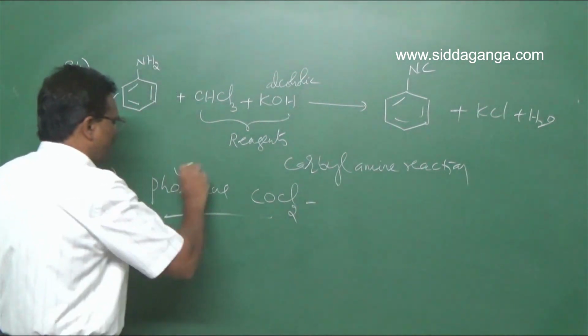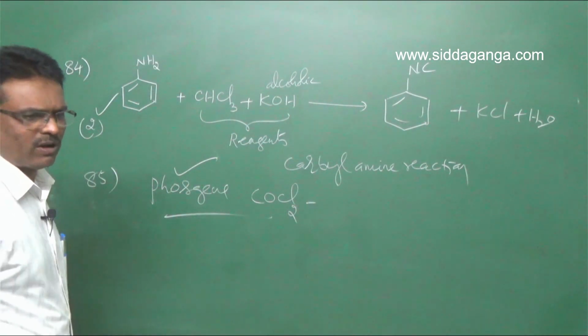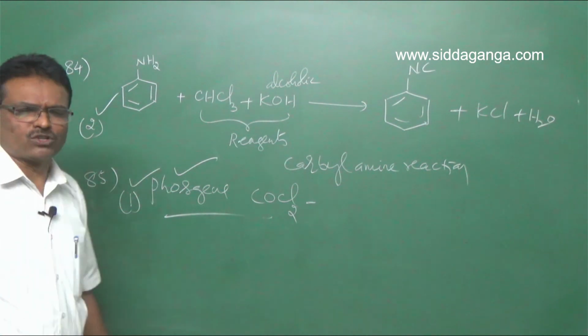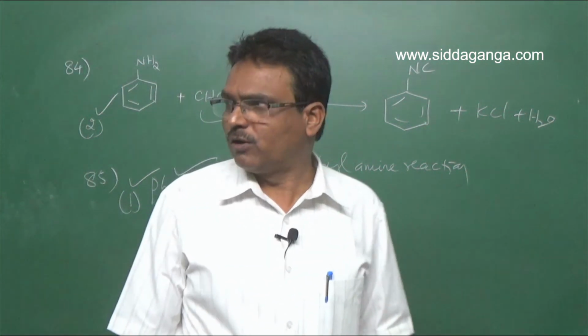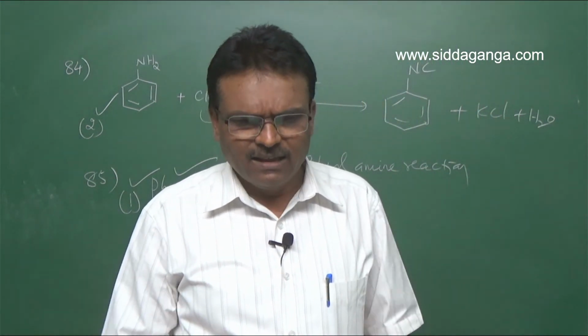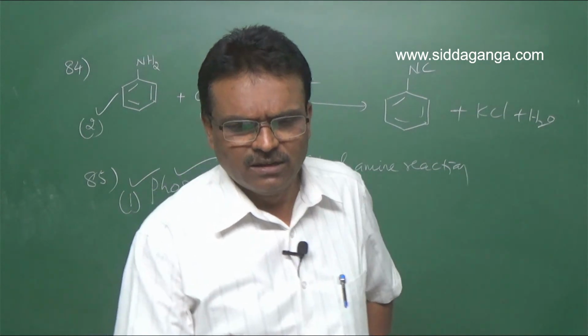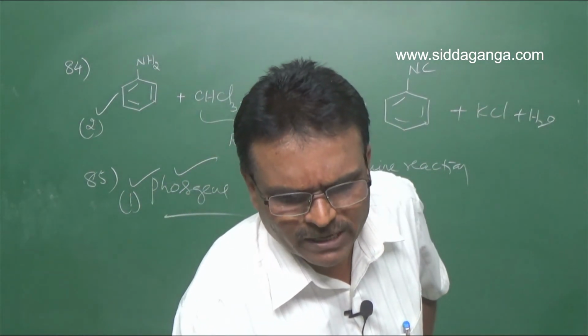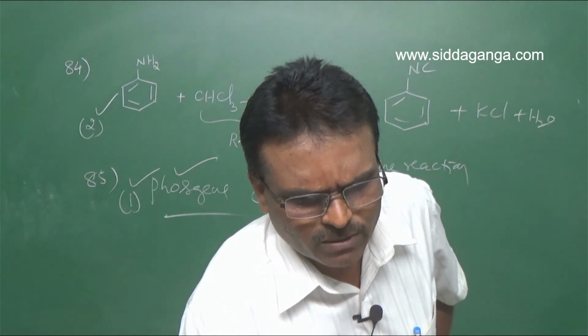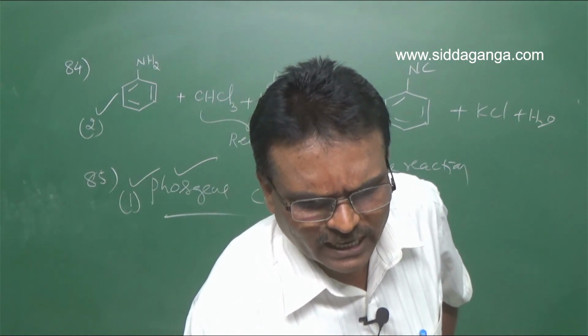So the first option is right for question number 85. Carbonyl chloride or phosgene can act as a poisonous gas. Chlorofluorocarbons, benzene and methyl chloride are not poisonous.